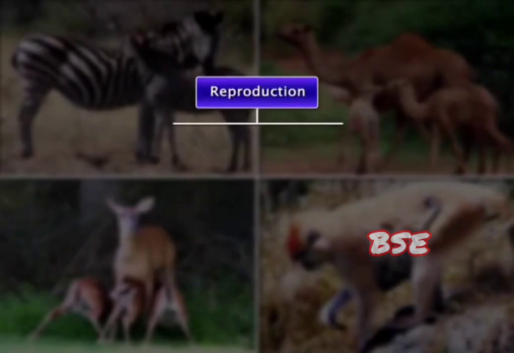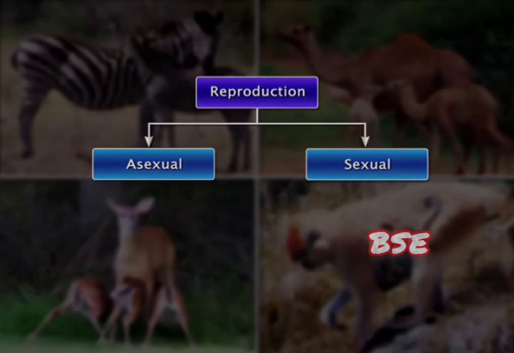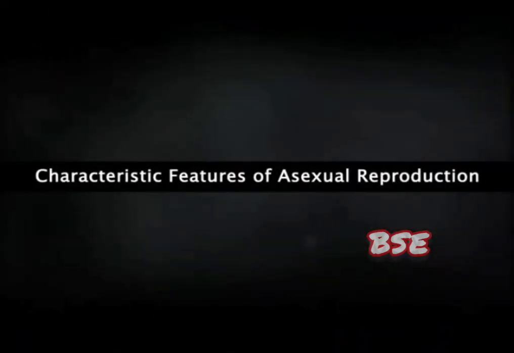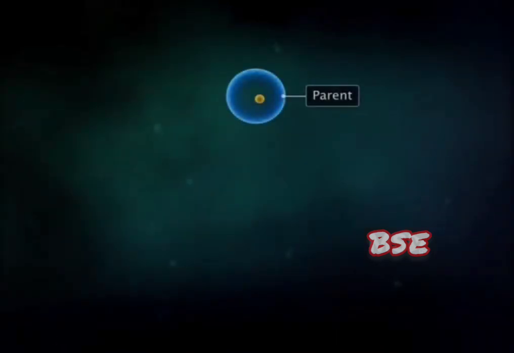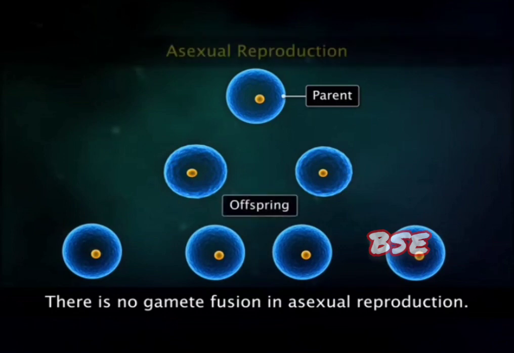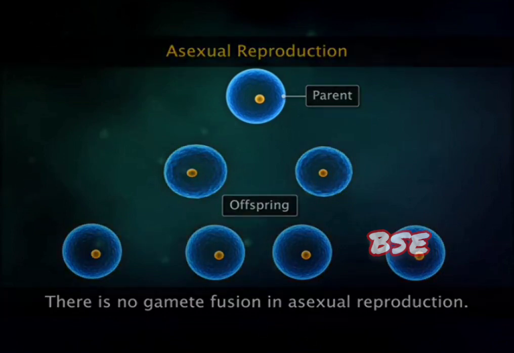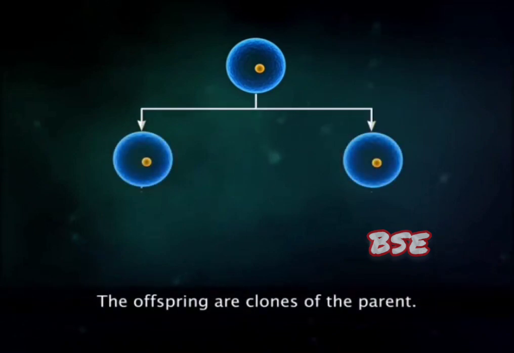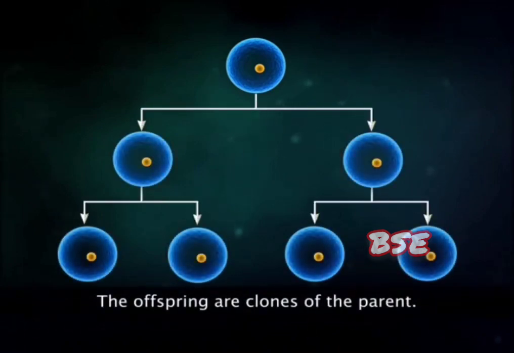Animals reproduce by two methods, asexual and sexual. Reproduction that does not involve the fusion of gametes is called asexual reproduction. In asexual reproduction, the offspring is a clone of the parent. That means that the offspring is genetically and morphologically identical to its parent.